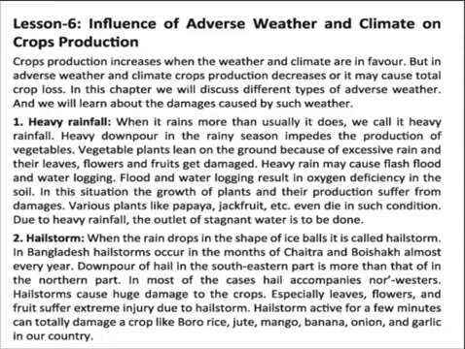Due to heavy rainfall, the outlet of the stagnant water has to be arranged. Next is hailstorm, when rain drops in the shape of ice balls, called a hailstorm. In Bangladesh, hailstorms occur in the months of Chaitra and Vaishak almost every year. Hailstorms are more frequent in the southern part of the country than in the northern part.